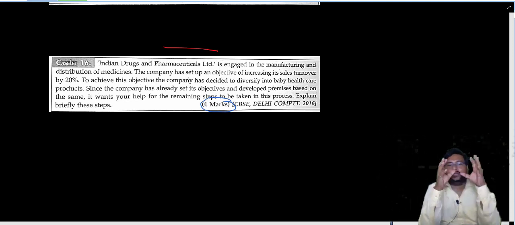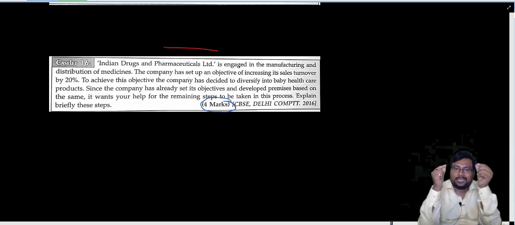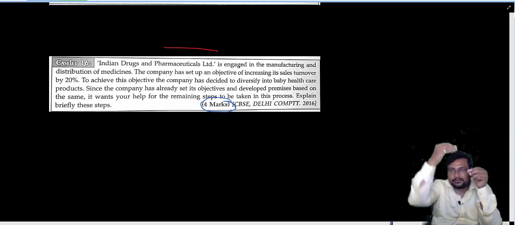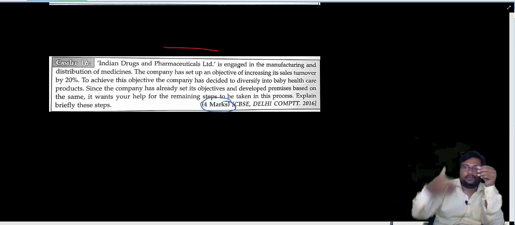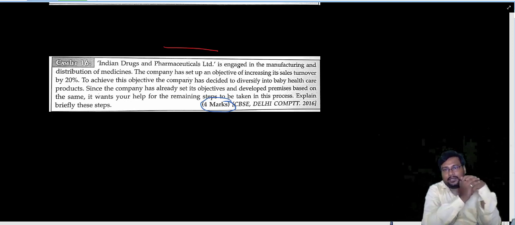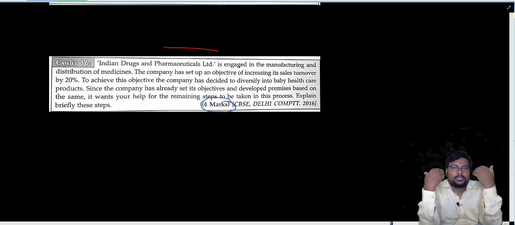So in this question we have to write down that objective and developed premises are already given. The remaining portion is the following, and after that you will give the answers, the remaining processes of planning. Getting my point?